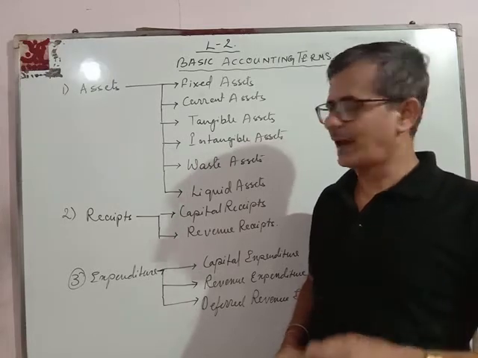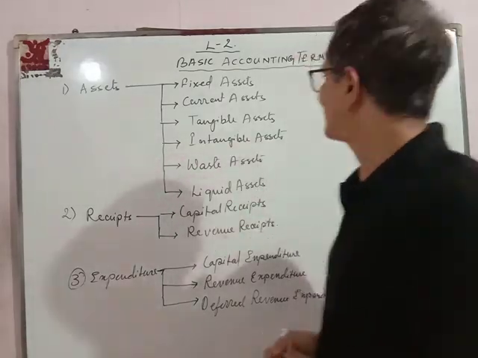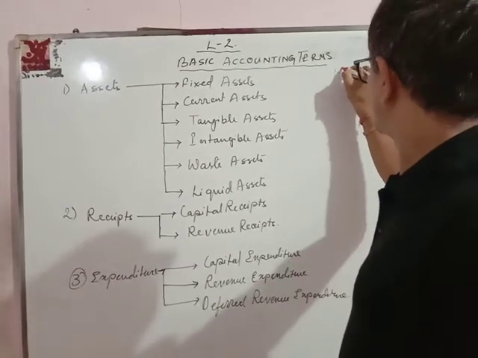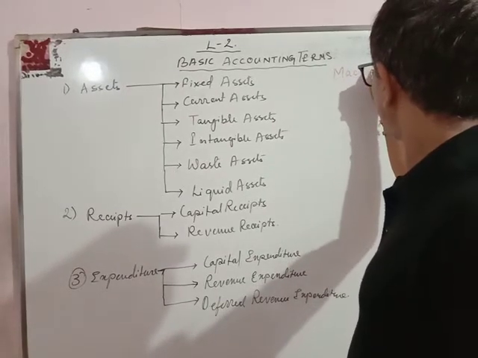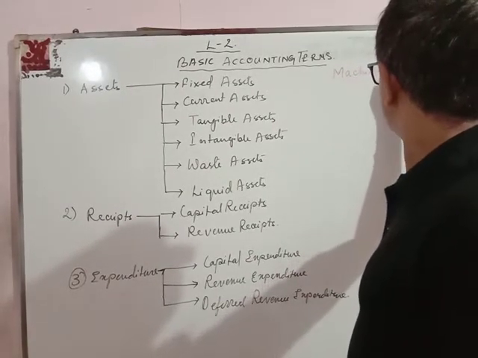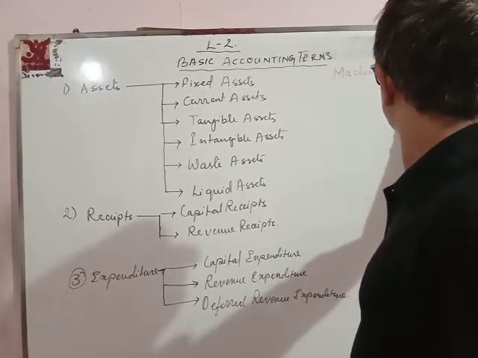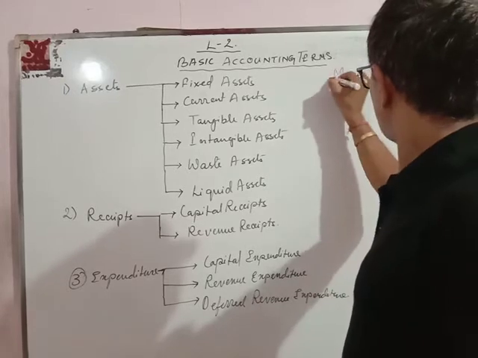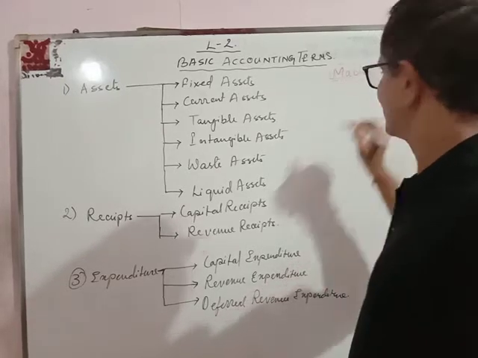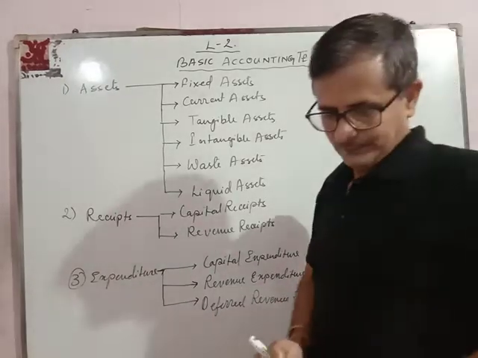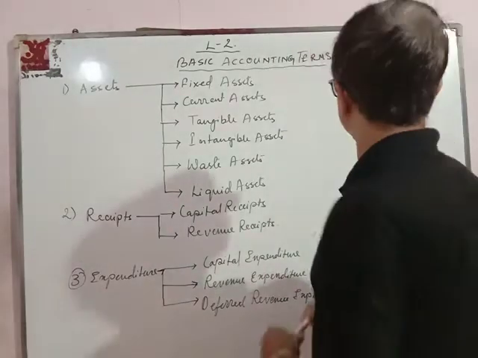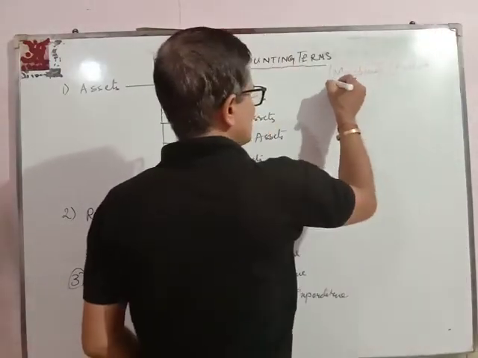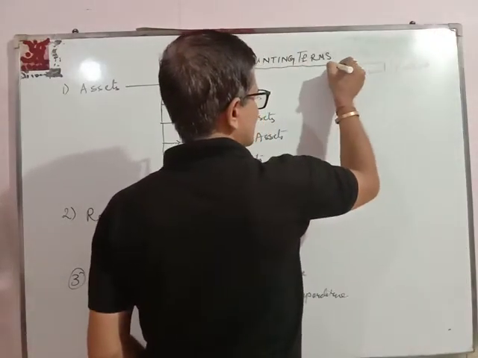For assets I will take an example of machines that we use in the factory. Now this machine is an asset.